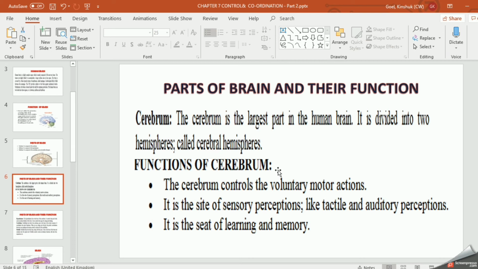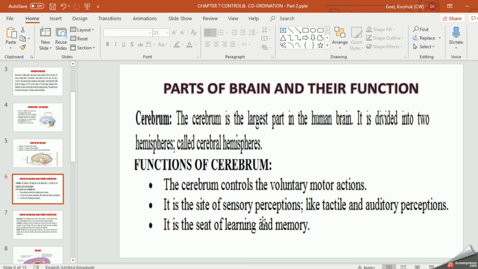Now what are the functions of the cerebrum? It controls the voluntary motor actions. If you want to walk, you can walk. If you don't want to walk, you can sit. That means control of voluntary organs is under this cerebrum. If you want to speak, you will speak. If you don't want to, you don't. If you want to eat, you will eat. Otherwise, no. So all these are voluntary actions. What are involuntary actions? Like blinking of eyes and internal organ functions, beating of the heart. Those are all involuntary actions. So voluntary actions are controlled by the cerebrum.